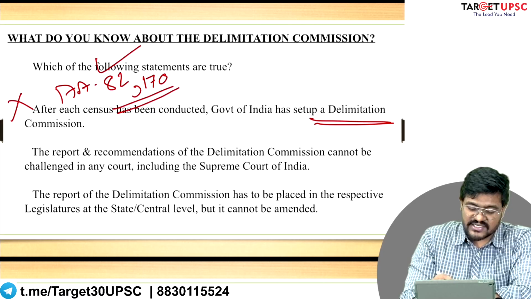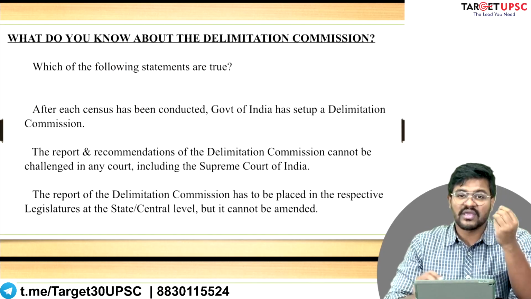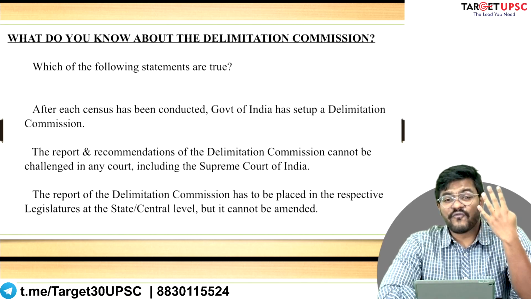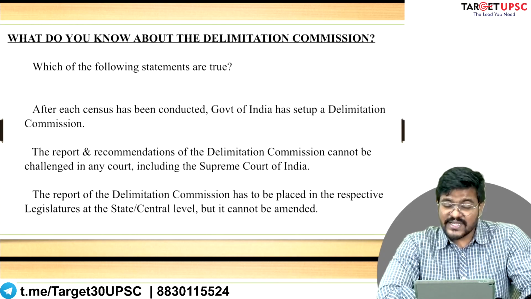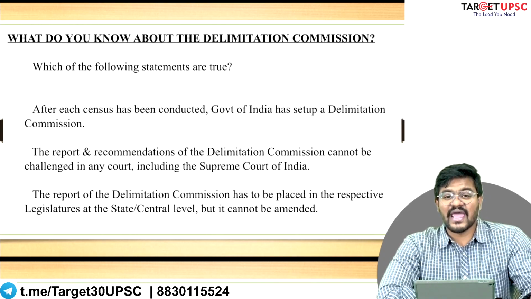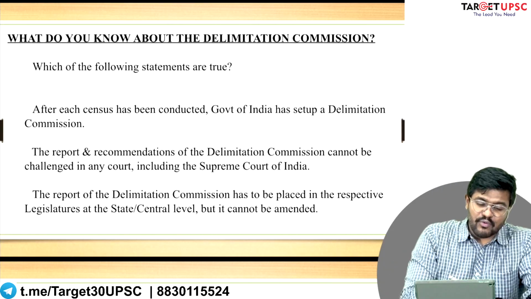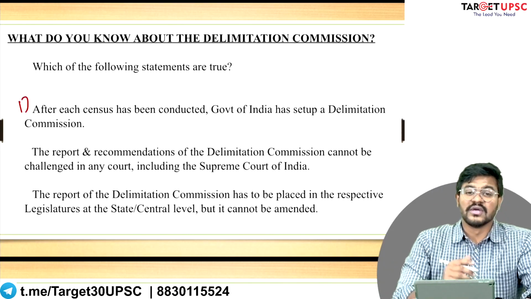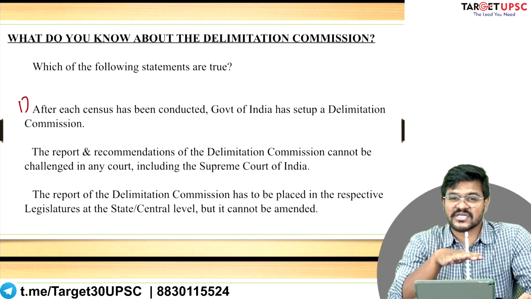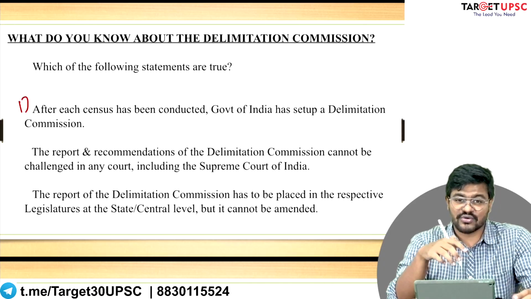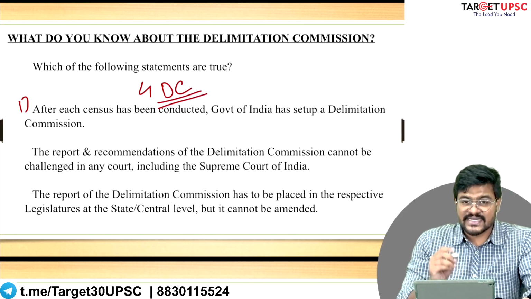This is what Article 82 and Article 170 seem to suggest. However, in practice, we have had only 4 delimitation commissions set up till date. Since we have completed seven censuses and are undergoing the 8th census, ideally, if statement number 1 was true, then we should have established at least 7 delimitation commissions, but that is not the case.